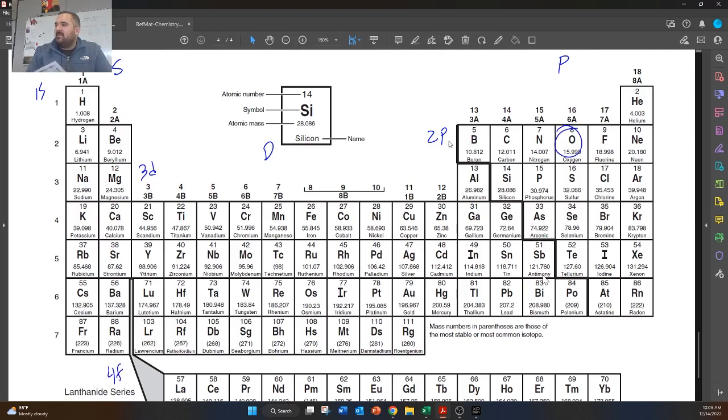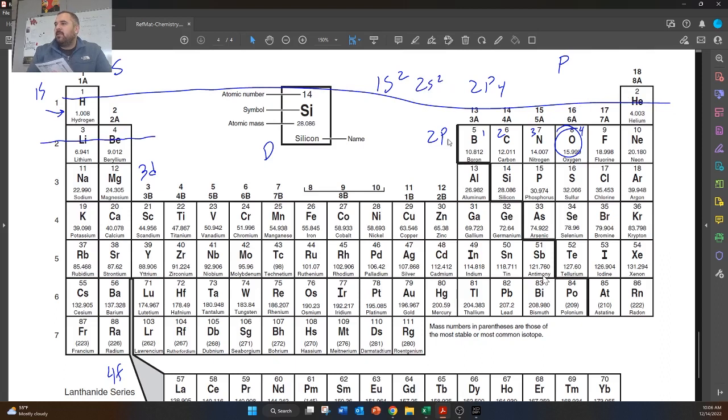So it needs to end in 2p, 1, 2, 3, 4. It needs to end in 2p4. But it should also include all the configurations that came before it. So it should include 1s2, and this is how we go. We go 1s2 all the way to here, then we do 2s2, and then we come over to the p block, 2p4. So this is the correct electron configuration.